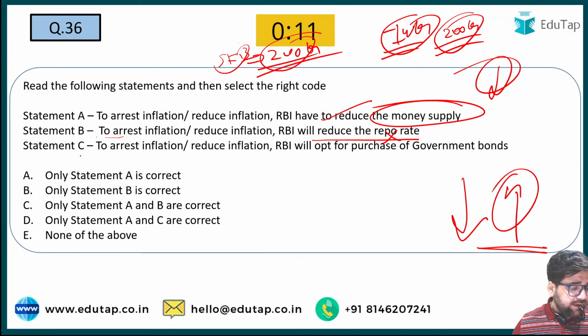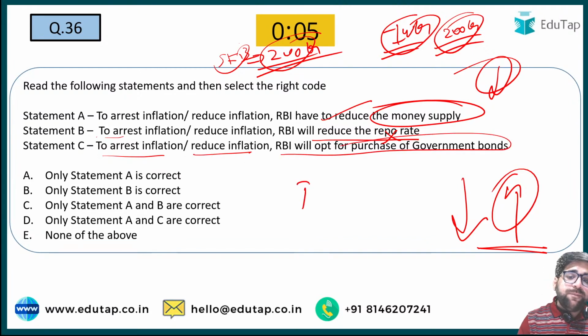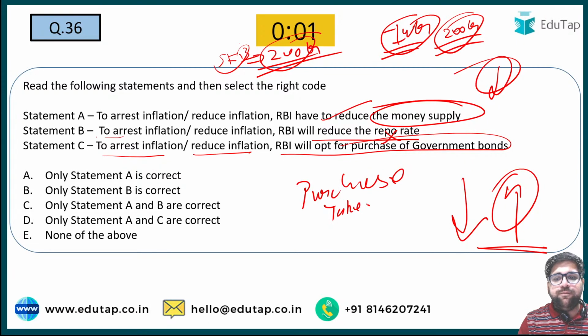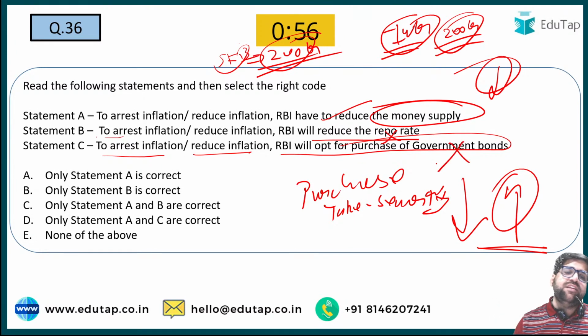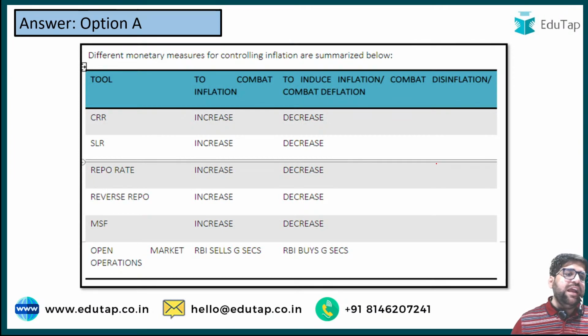Statement C says that to arrest or reduce inflation, RBI will opt for purchase. If RBI purchases, then they will take the securities, but they will induce more money into the economy, which will make this statement incorrect. So that's why the answer of this particular question will be option A. And for your revision, I have included one screenshot which is directly taken from our notes.